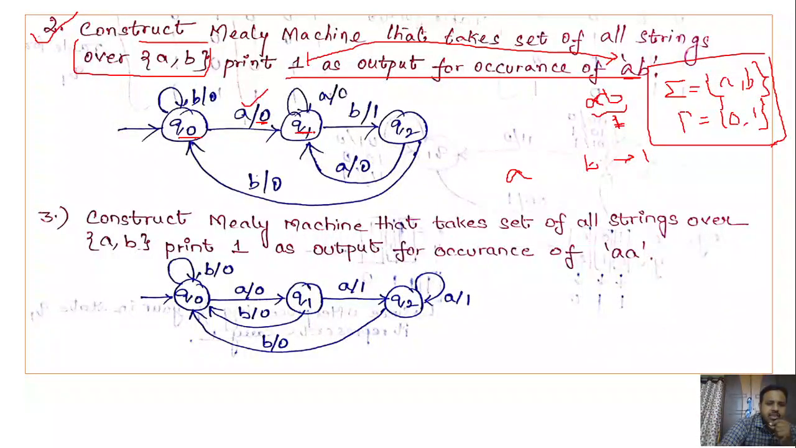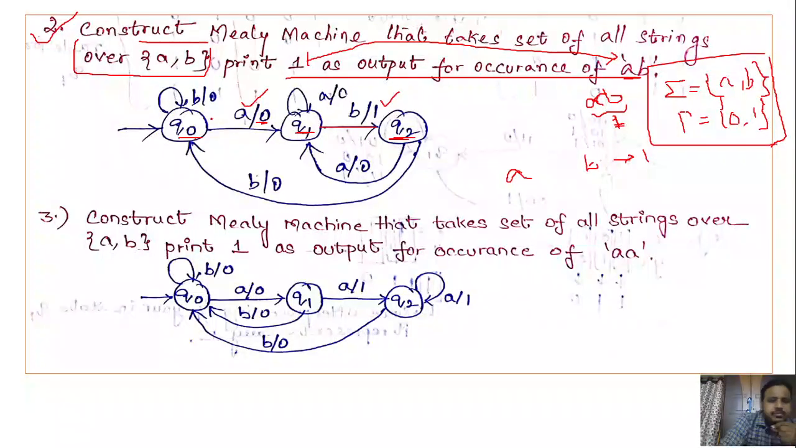So in Q1 means we have seen A. Next, what we are expecting is that the second character must be B. So Q1 on B must go to the state Q2. Once you get a B, the output should be 1. Why? Because in the problem, if A is followed by B, the output should be 1. So that's the reason we have specified 1 as the output associated with B.